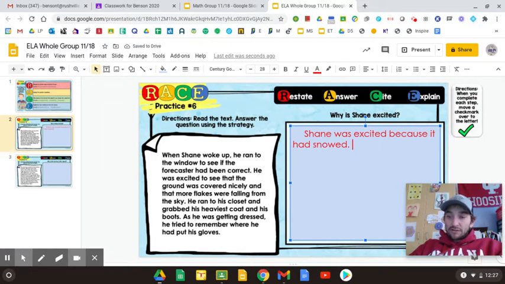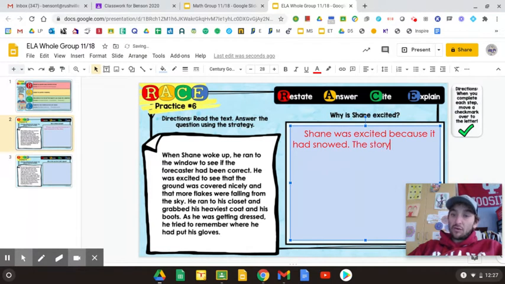So the reason I know it snowed is several different things. He talked about the forecaster. He said the ground was covered and there were more flakes coming, and he grabbed his coat. I'm going to go with just the fact that the ground was covered and more flakes were coming. In the story, we'll change that.